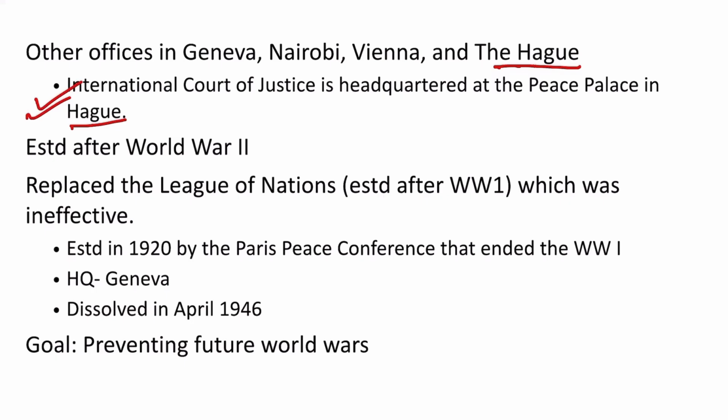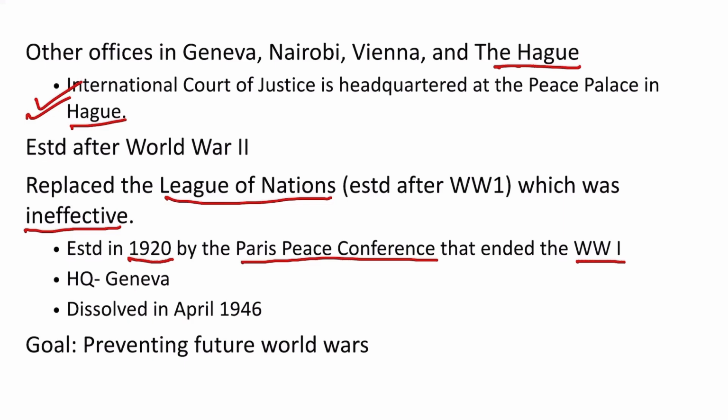Then, the United Nations was established after the Second World War. It replaced the League of Nations, which was established after the First World War, and the League of Nations was clearly ineffective. Let us look into the League of Nations a bit right now. It was established in 1920 by the Paris Peace Conference that ended the First World War. So, after the First World War, they established League of Nations with the aim of preventing a further war. But did that happen? No.